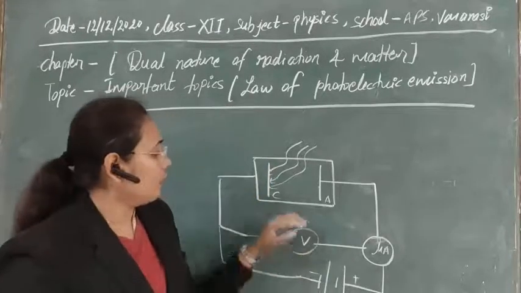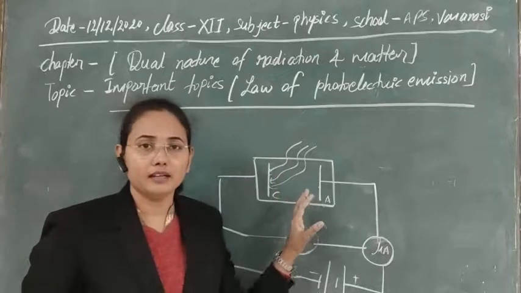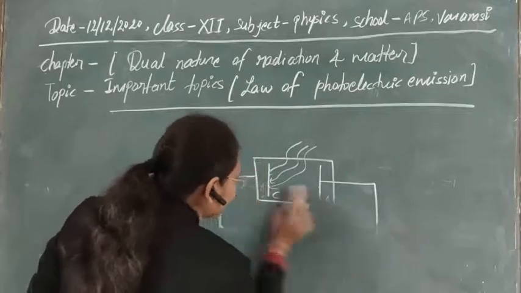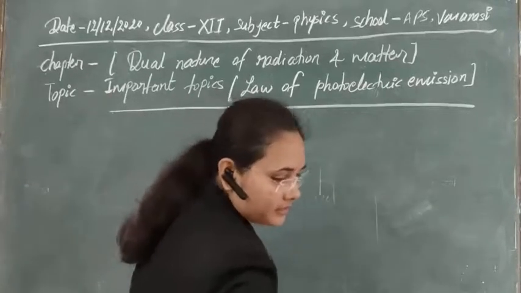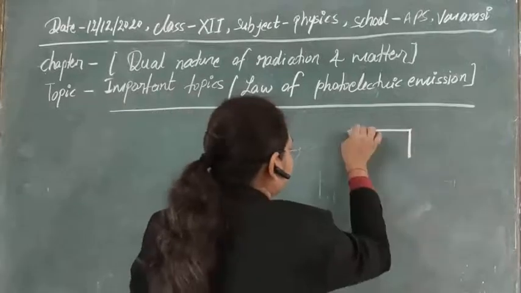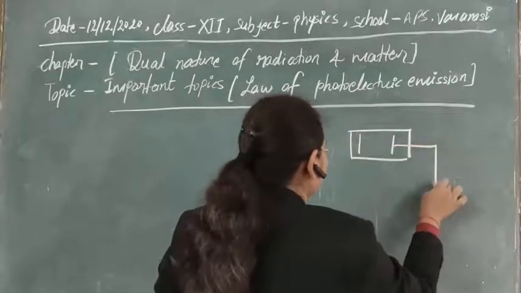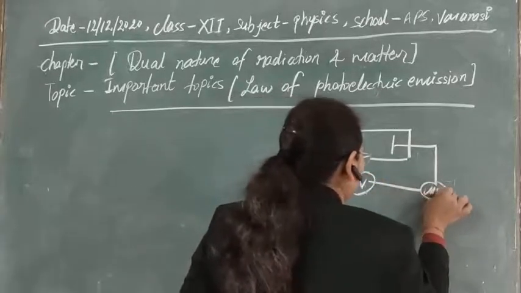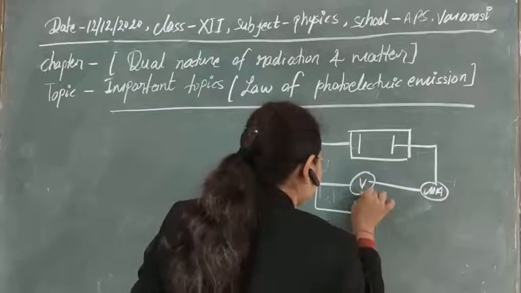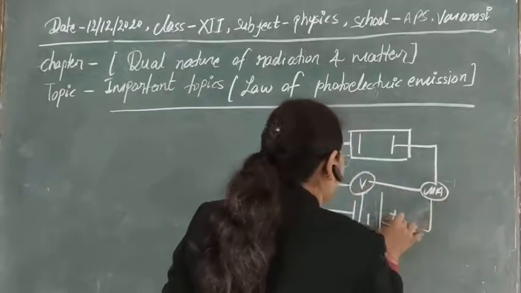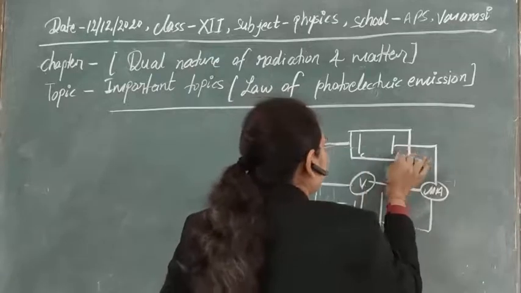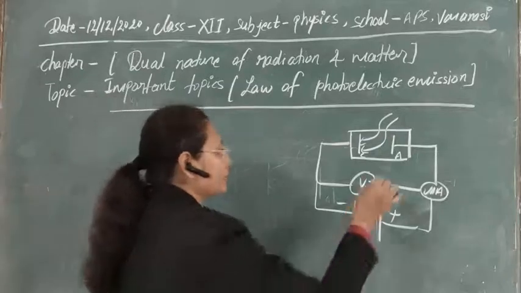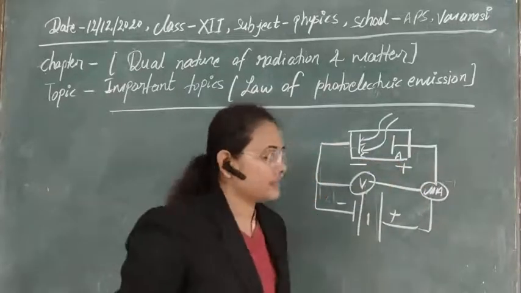And now let's see how we can explain the factors that affect the photoelectric emission. I think the whole circuit is not clear, so let's see it again. This is the cathode, this is the anode. So this is our circuitry for the photoelectric emission. Here I think there is no confusion. So now let's see one by one what factors are affecting it.